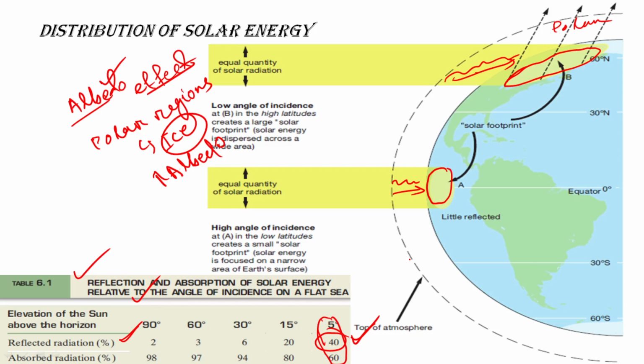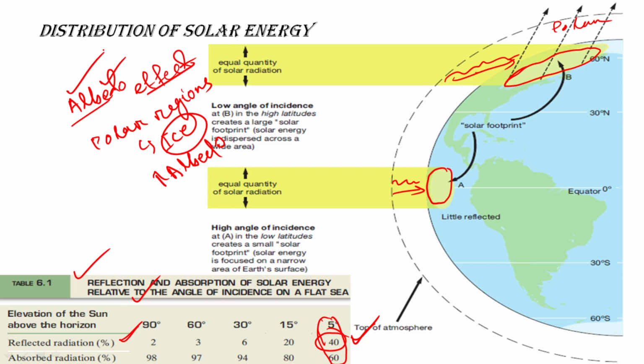Then the third point we have discussed is albedo. Ice has the highest albedo compared to the land surface. Land surfaces have the least albedo, so they will absorb, but ice has the highest albedo, so it will reflect.